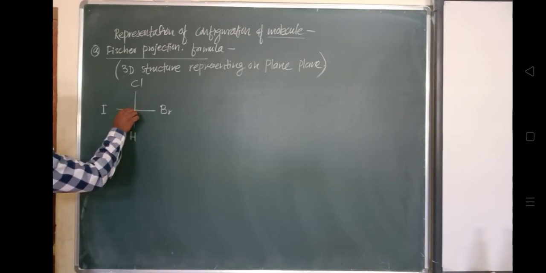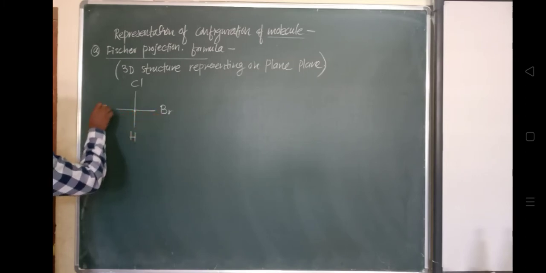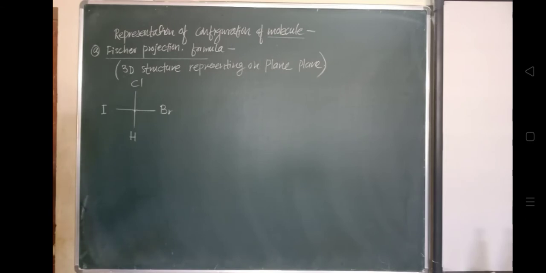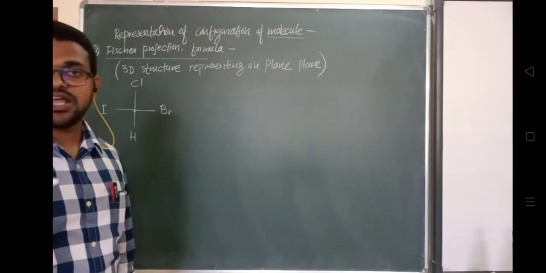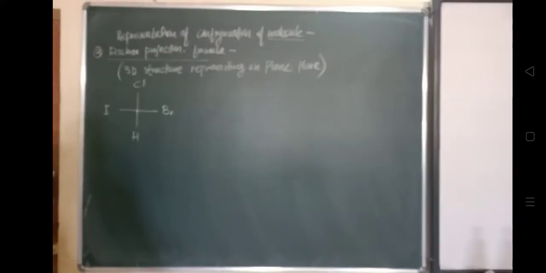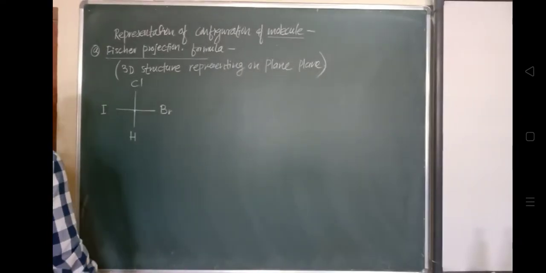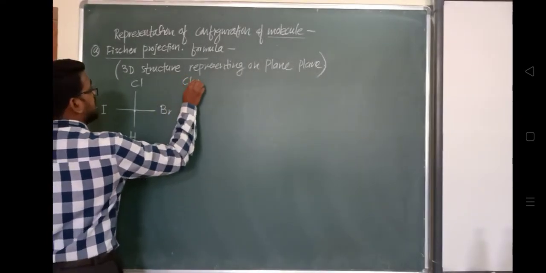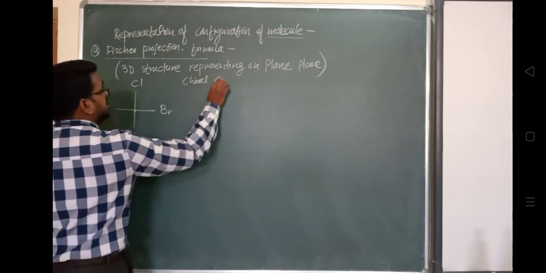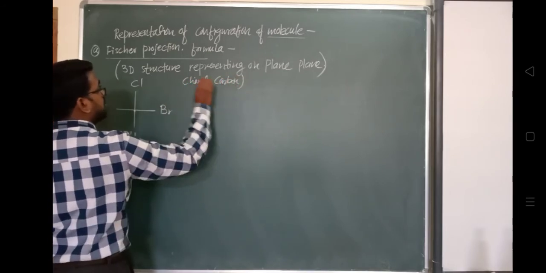One carbon which is right now attached with 1, 2, 3, 4 different groups. Yesterday we have seen if that carbon is attached with 4 different groups, that is called a chiral carbon atom. So this is a chiral carbon which is attached with the 4 different groups.